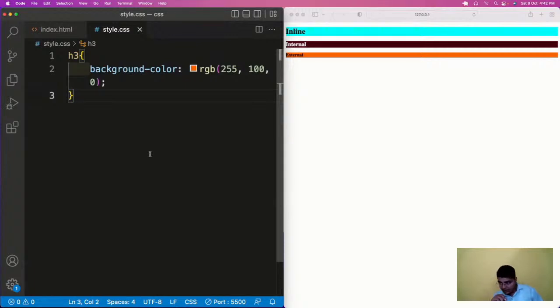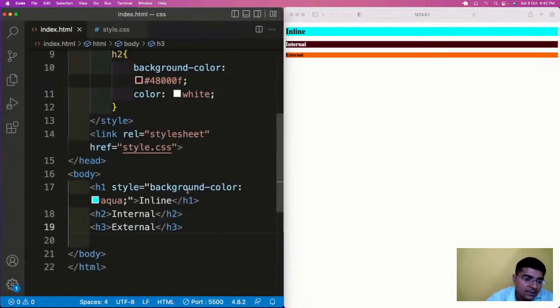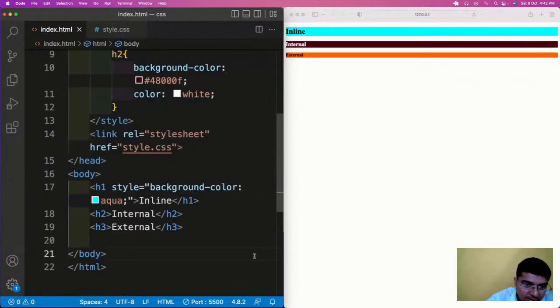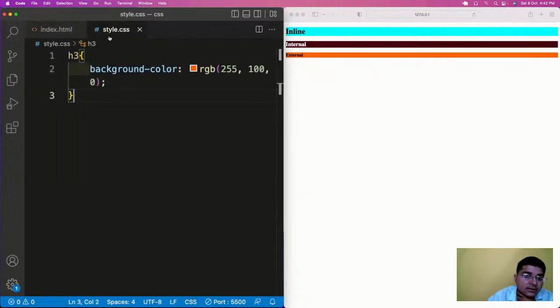Because I want to tell you that there are three ways in which you can add colors. The first one is simply typing the name of the color, which I did with aqua. The second one is the hexadecimal format, which I used with hash. The third one is the RGB format, which has values from 0 to 255.